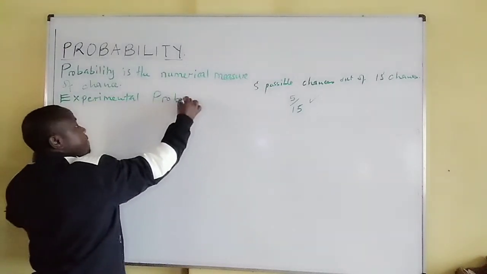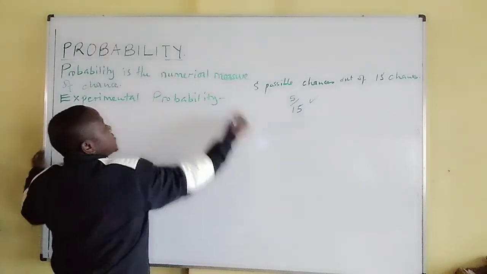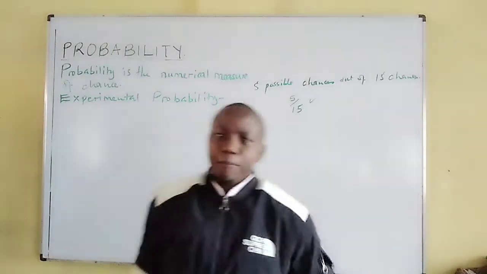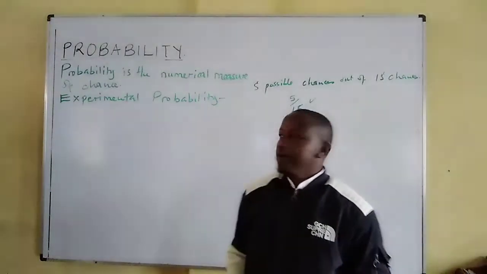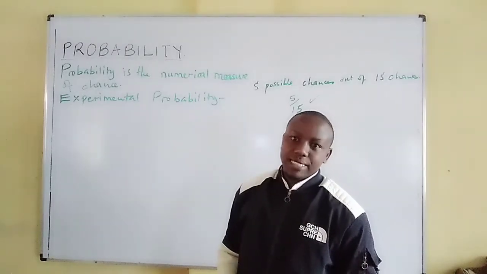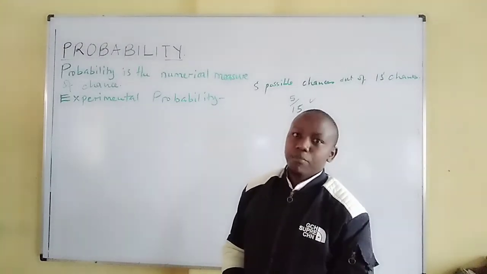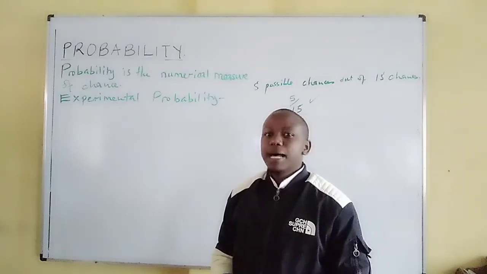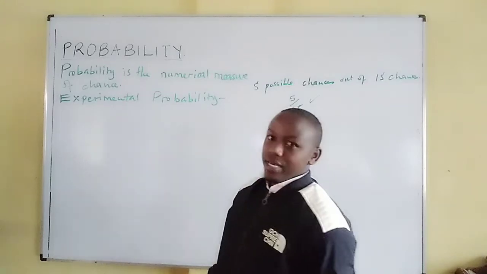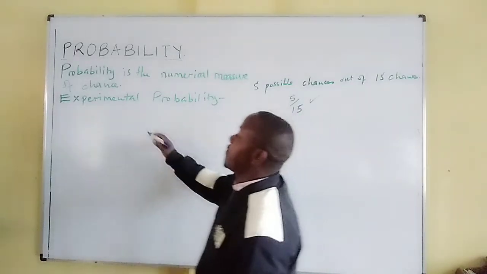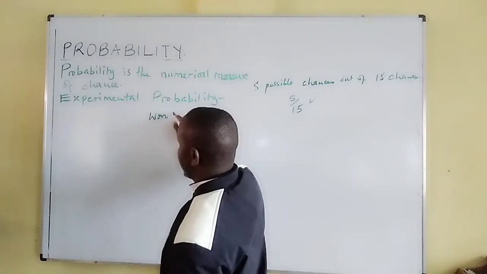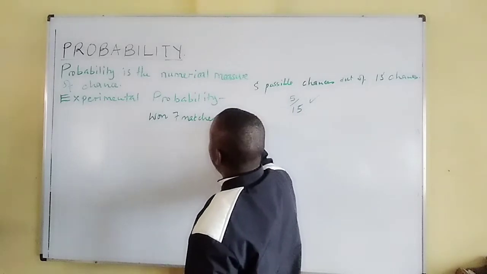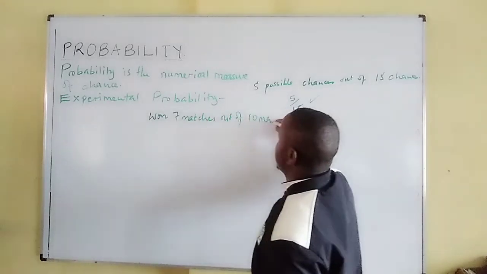Experimental probability is the type of probability which can be obtained from experiments or past experiences. Let's take an example of a team which gets involved in some matches. Then we conclude after a while that the team has won 7 matches out of 10 matches.